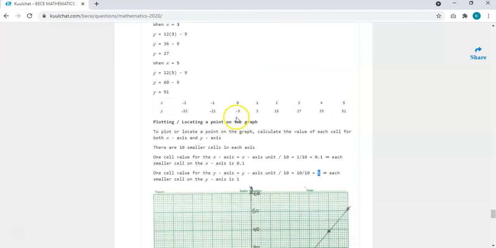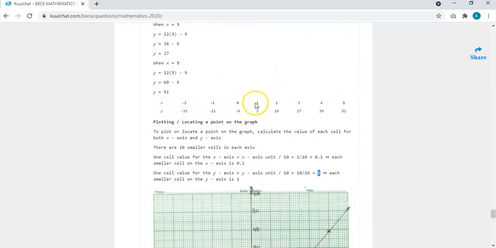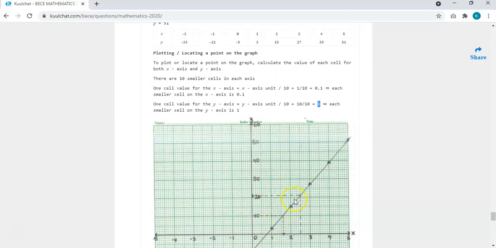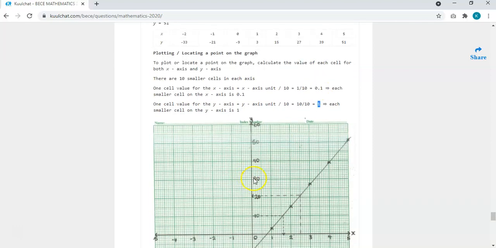Okay. Now when x is 0, y is 9. Now you know that each cell is 1. So 9 will be 1, 2, 3, 4, 5, 6, 7, 8, 9, which is the cell before the 10. Now, you continue and plot all of them in the same concept. So 27: after 20, you count 7 of them. 39: after 30, you count 9 of them. So after 30, you just count 1, 2, 3, 4, 5, 6, 7, 8, 9.